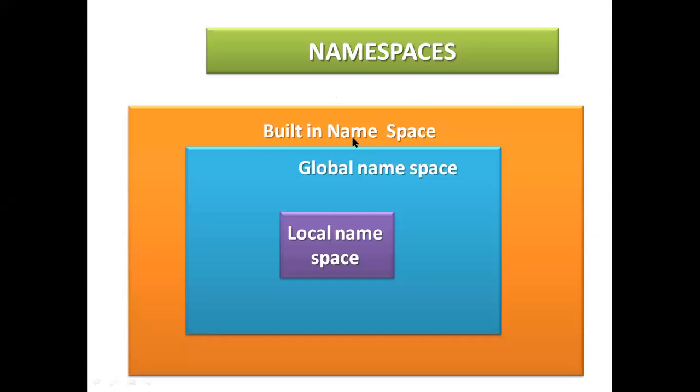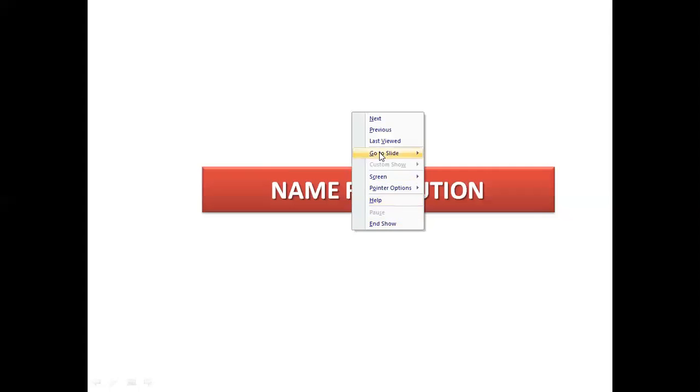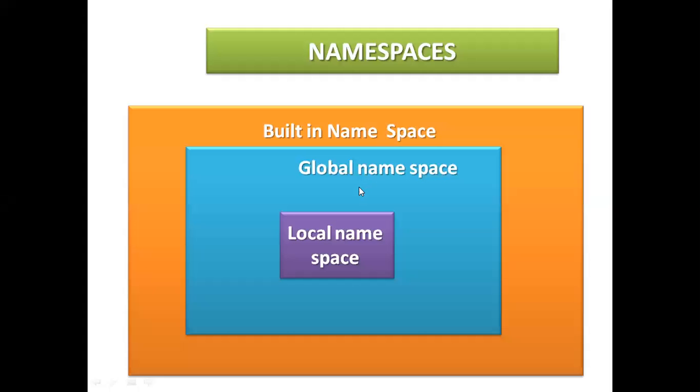So here the built-in namespace can be global namespace or local. See how the space will be formed. Global space will comprise the whole program. Local space is limited within that function only.